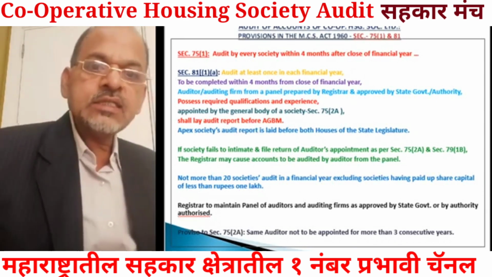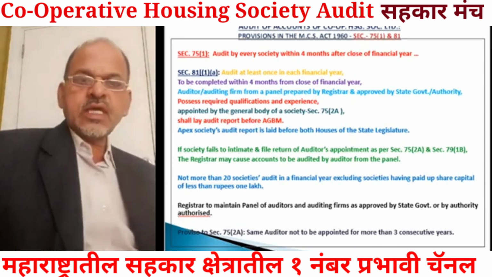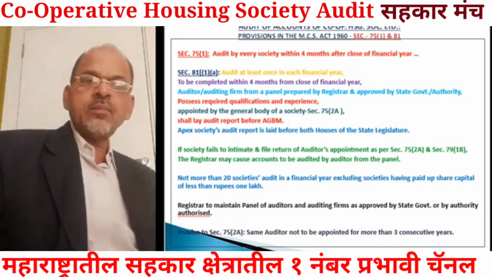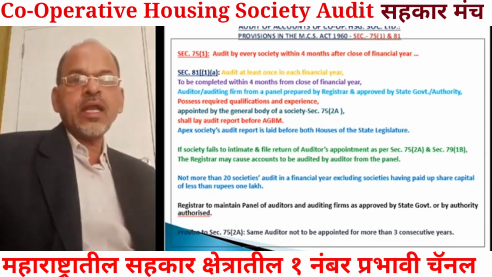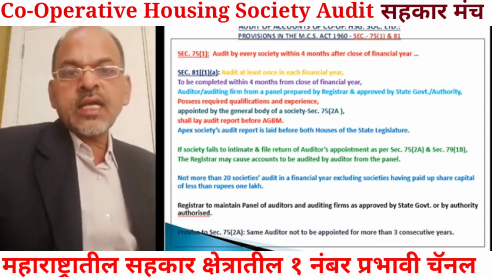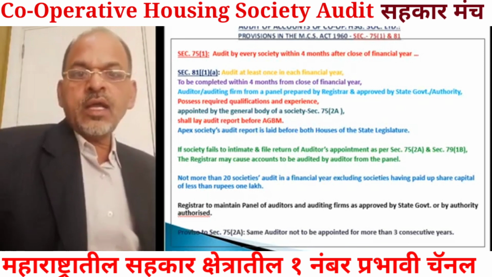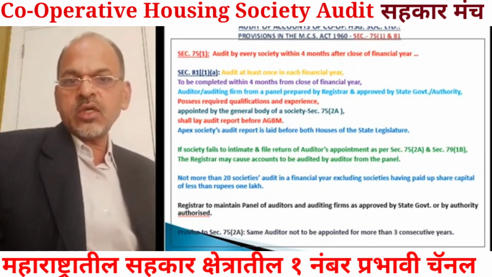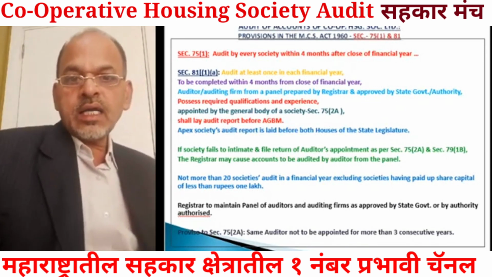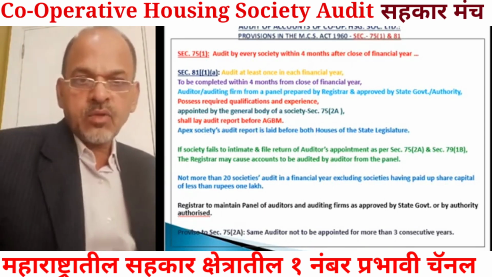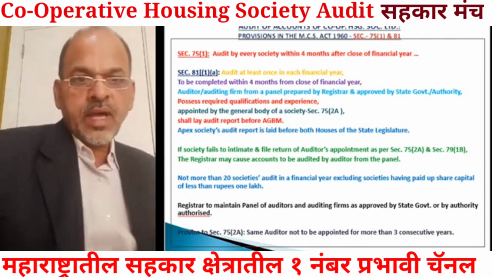Means the registrar must keep a panel of auditors ready so that the societies can appoint the auditors or auditing firms whose names are there on the panel.